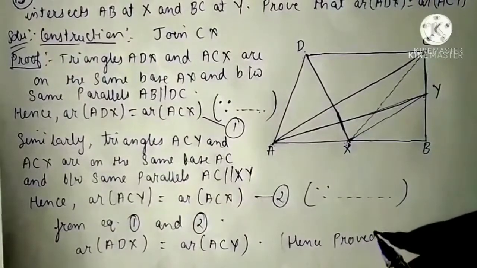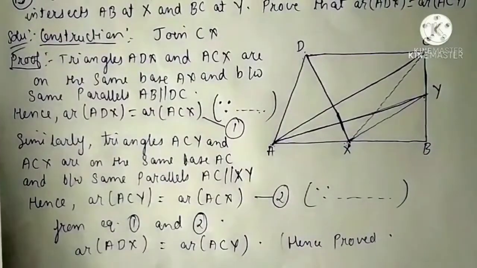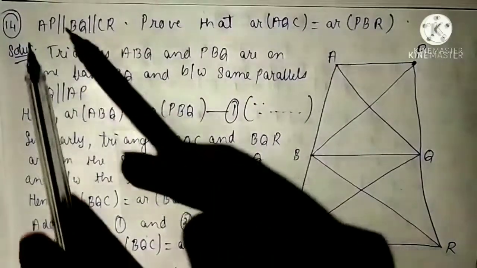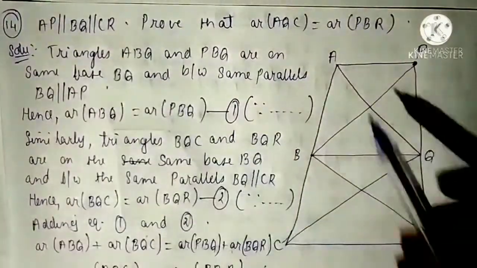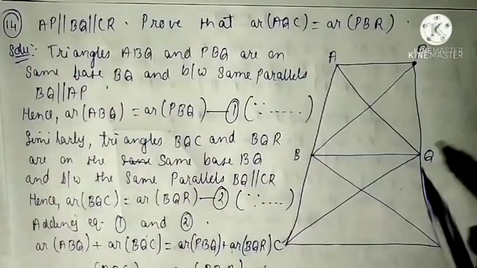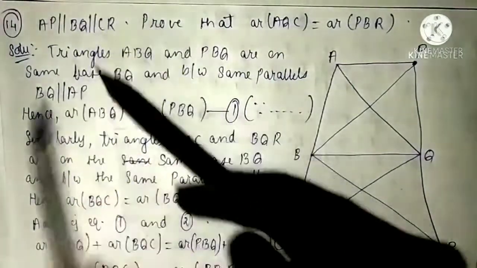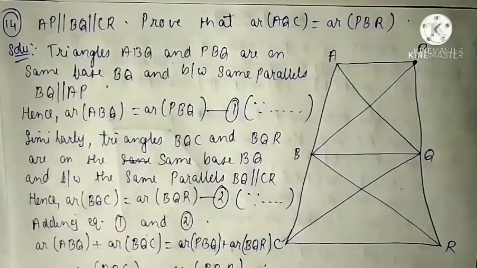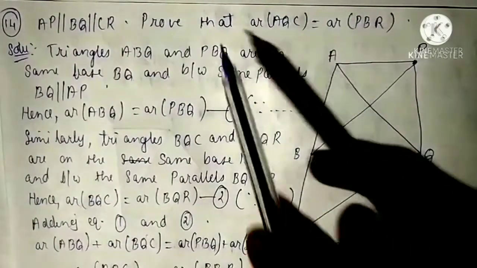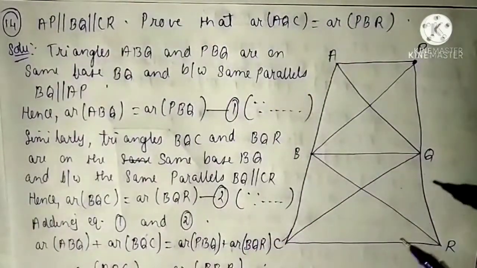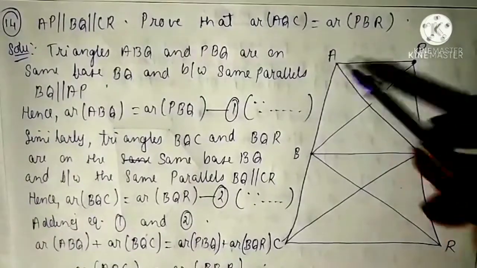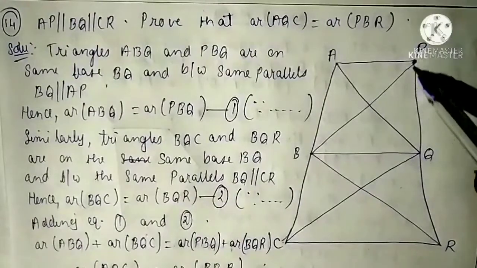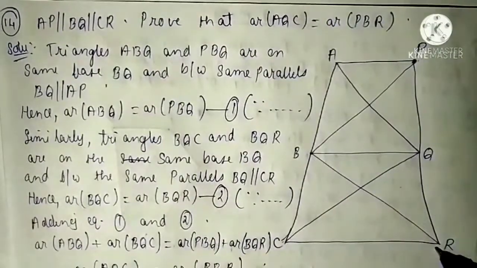Now see the 14th question. 14th question is AP is parallel to BQ is parallel to CR. That means all three lines are parallel to one another. Now we have to prove that area of AQC is equals to area of PBR.